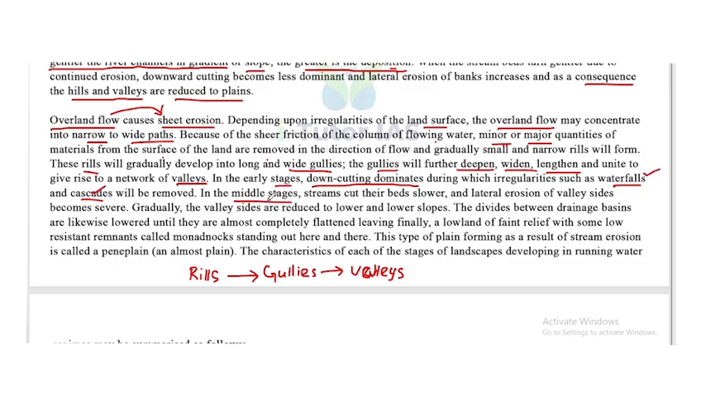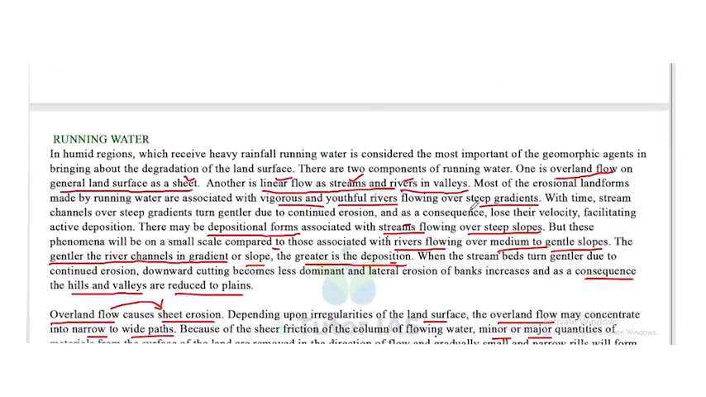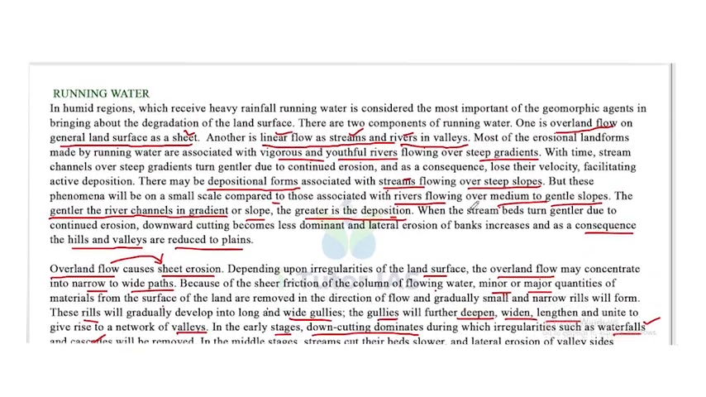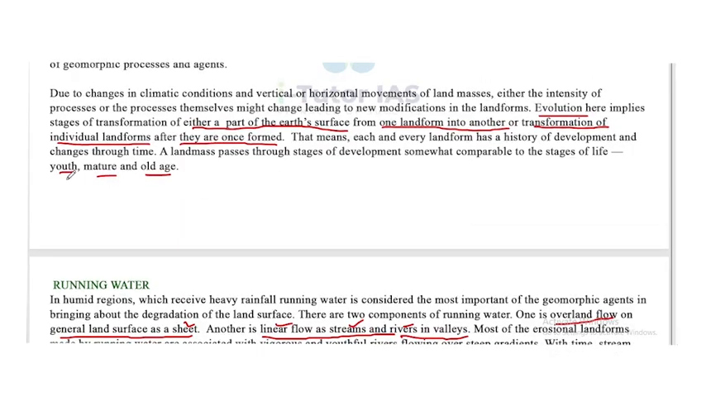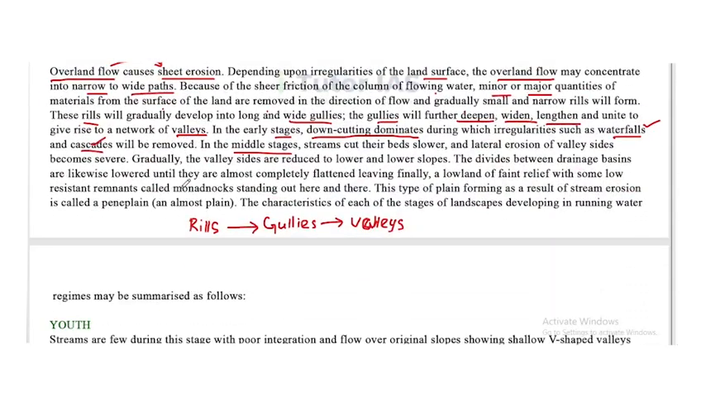But in the middle stage, there are three stages. The first one we already discussed. What are they? First one is youth stage, then mature stage and old age. So in the young stage, or the first stage, what happened? There will be downcutting dominating, and the waterfalls and cascades will be removed.